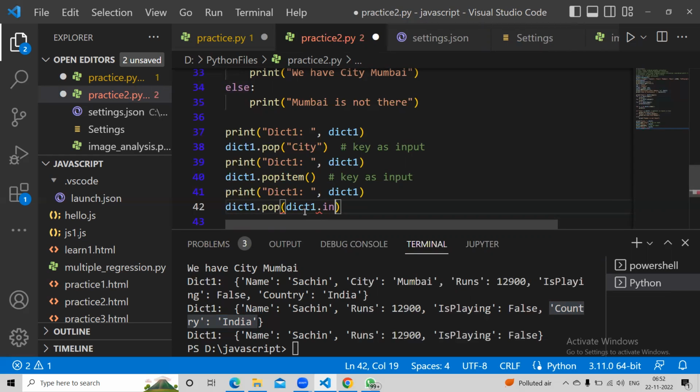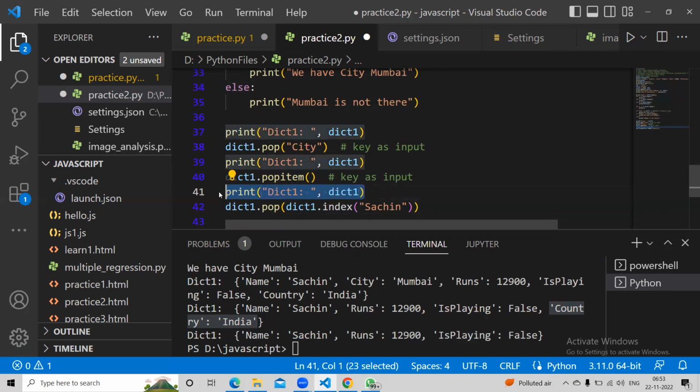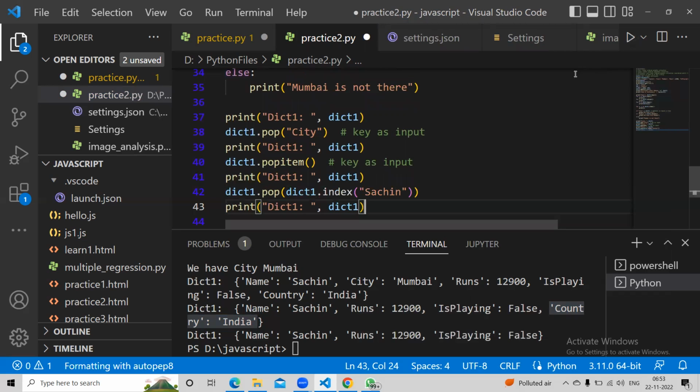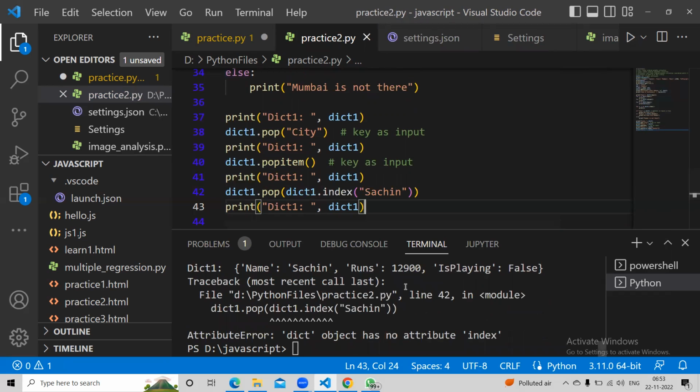Index is not coming. Sachin. So when I say dot index, index will give me the, okay, it does not have index.